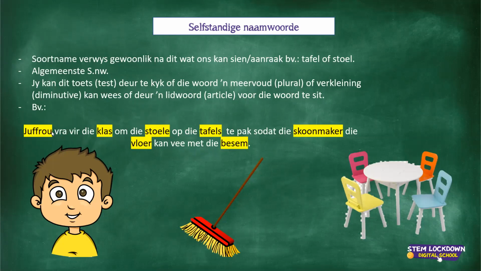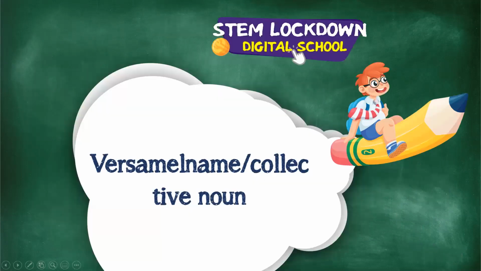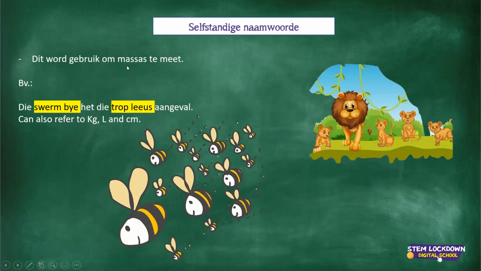I can touch the juffrou, I can see the juffrou. I can touch the class, I can see the class, and so on and so forth. Okay, then let's quickly run back to versamelname, which is collective nouns in English, and it refers to masses of